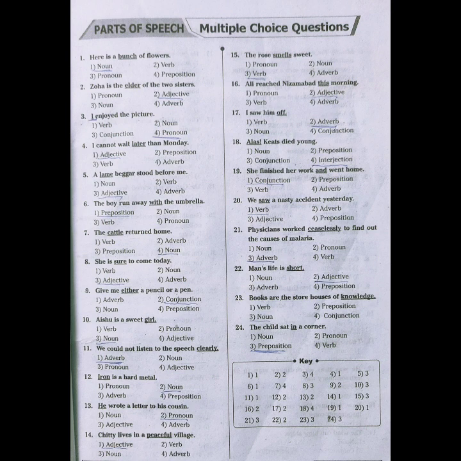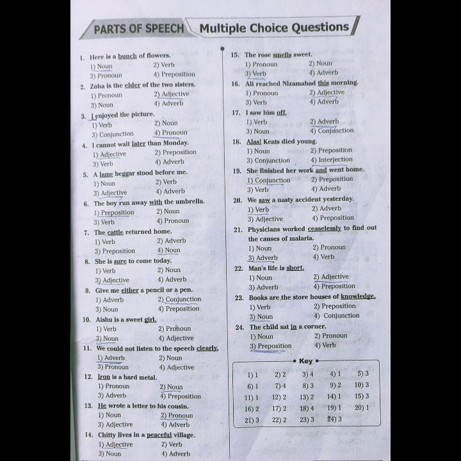Now come to the 23rd one. Books are the storehouses of knowledge. The word knowledge is underlined. The given options are 1 verb, 2 preposition, 3 noun, 4 conjunction. Here, knowledge is nothing but an abstract noun. We know about nouns very well. So, we can say that knowledge is nothing but noun. Therefore, the option 3, noun, is the correct answer.